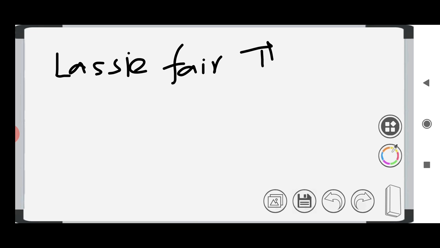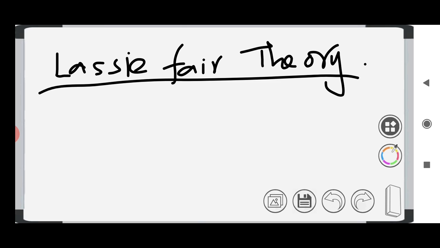In laissez-faire theory, the government should not interfere, which means if there is a price hike, if there is any struggle, if there is any economy change, if there is inflation or anything, the government should not interfere in that. This is what is said in laissez-faire theory, which means it can affect the poor. If the government does not interfere, it will affect the poor, right? So laissez-faire theory is in favor of capitalism.